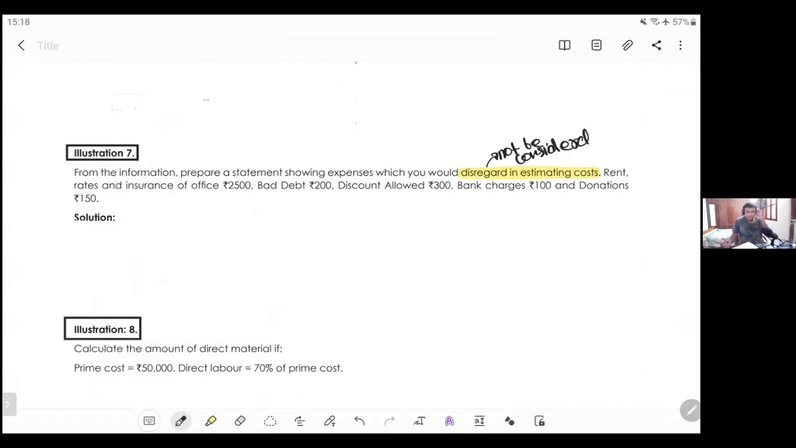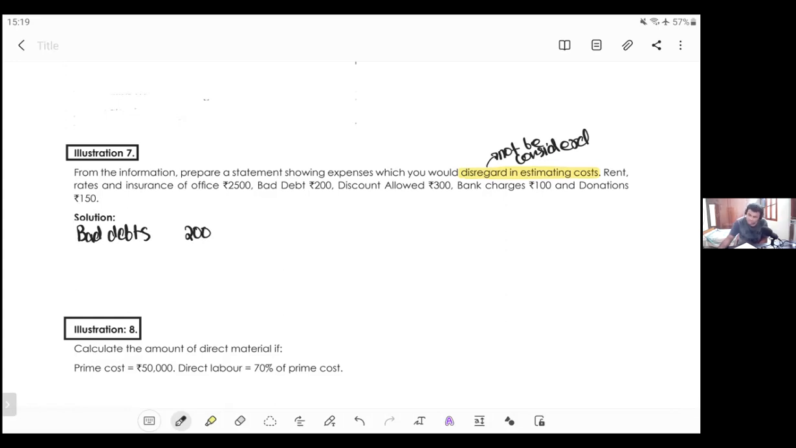Rent. Who will not consider rent? We will consider rent, no? Insurance of office? Yes, insurance of office will also be considered. Bad debts? Bad debts will not be considered. The customer did not pay. When one customer did not pay, will you charge that amount to other customers? Nonsense. Next, discount allowed? Yes, we'll consider it as selling expenses.